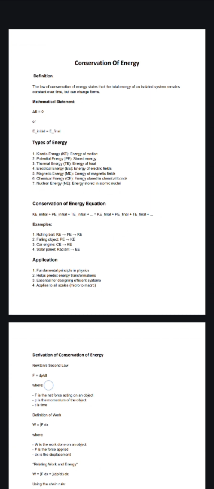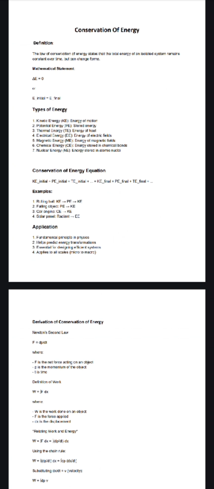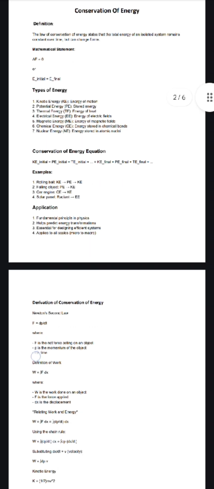Then we can move to the subheading, types of energies. We are all familiar with different kinds of energy like kinetic energy, potential energy, thermal energy, and so on. So, what do you mean by kinetic energy? The energy of motion. When we take an example, like when a car is moving on a road, then the energy in the car during that motion is known as kinetic energy. And when that car is stationary, at that time also there will be an energy. That energy is known as potential energy.